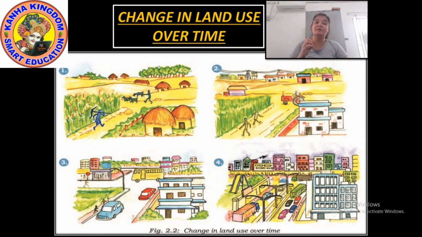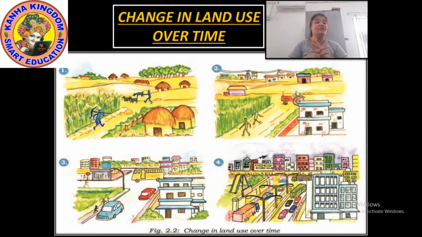Now the land for agriculture is nil because of the pollution. No good, not good for agriculture. The houses which were very small, now they changed into buildings, complexes, right? And then it became totally populated in the fourth picture. So this is how we have changed the land as per our use.